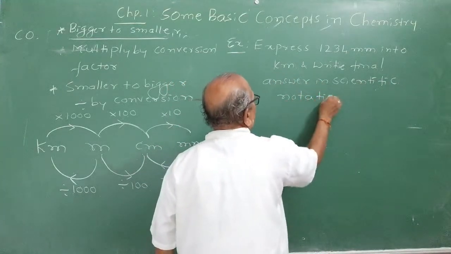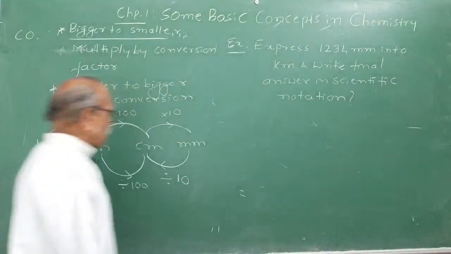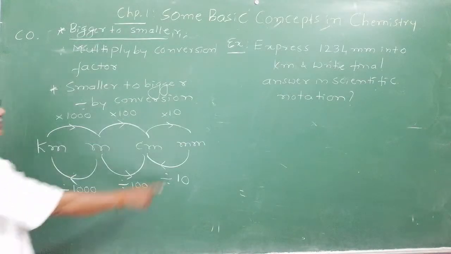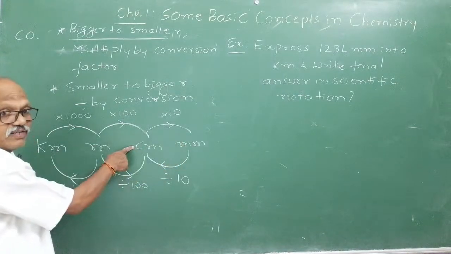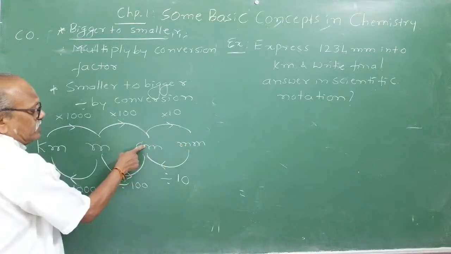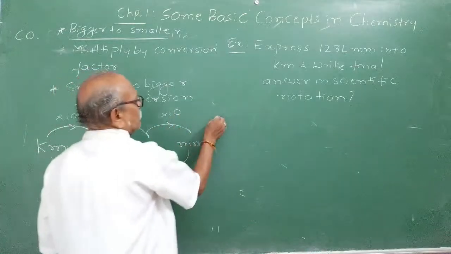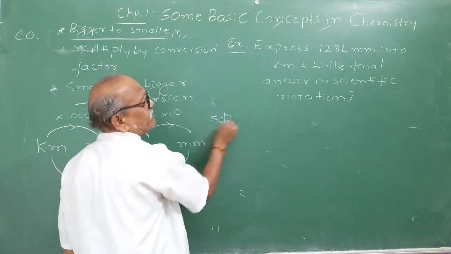We'll use the unit factor method. This chart, note down on the rough right side. It will tell you the conversion factor. First of all, you have to convert millimeter into centimeter. To convert millimeter into centimeter, you have to divide by 10. So solution. I will teach you the unit factor method.